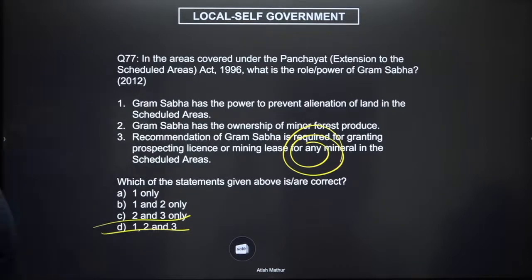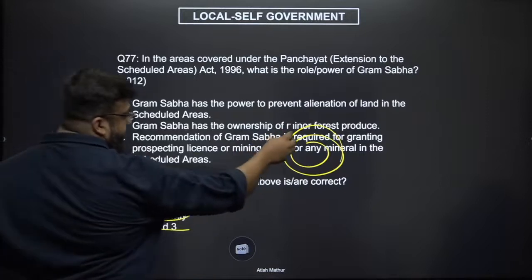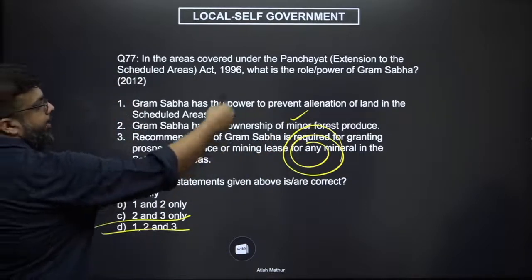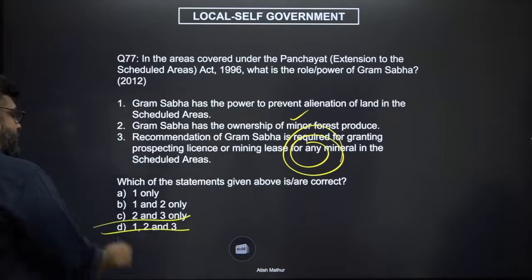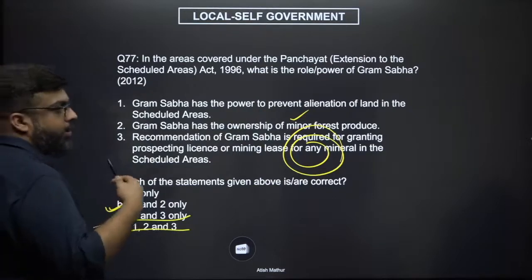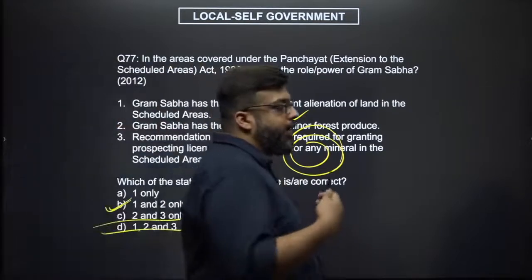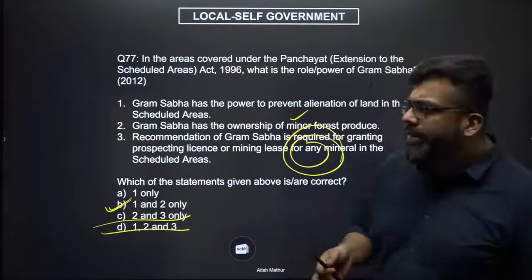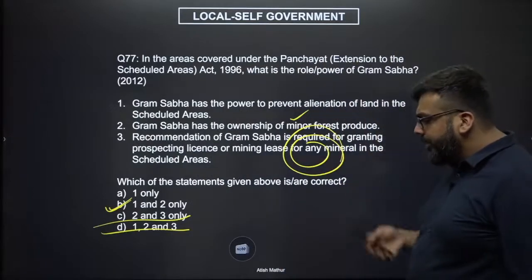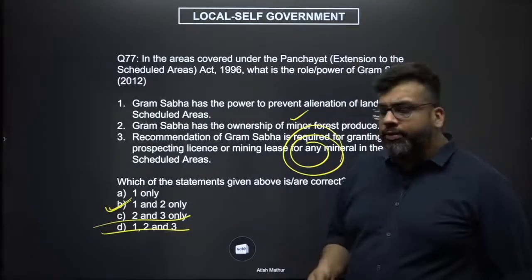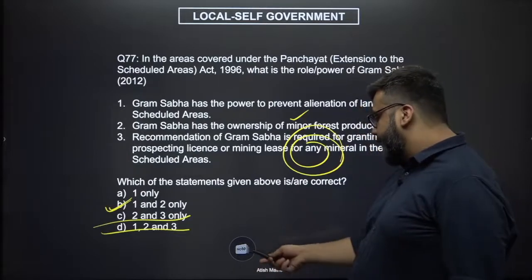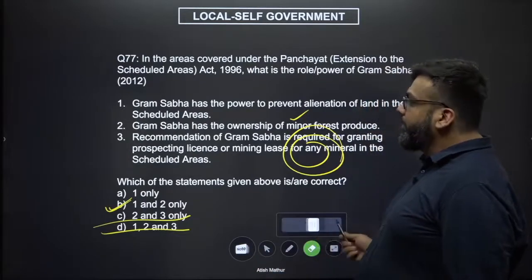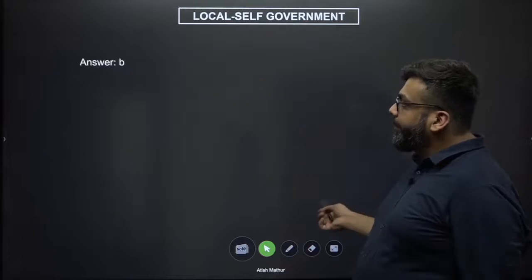Now if you think about it, ownership of minor forest produce, that is correct, and to prevent alienation is also correct, so that you can make sure that the Gram Sabha is consenting to usage of land, and minor forest produce such as timber, etc., you can only use through Gram Sabha permission. Okay, so the answer will be 1 and 2 only.